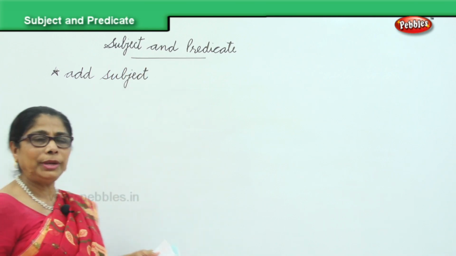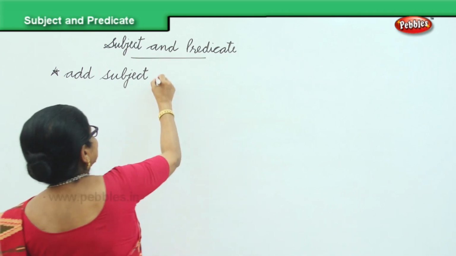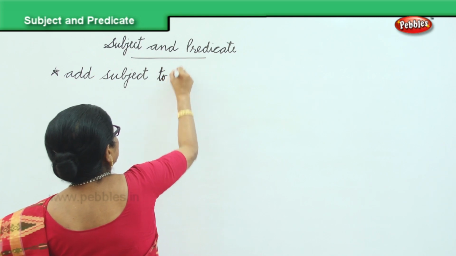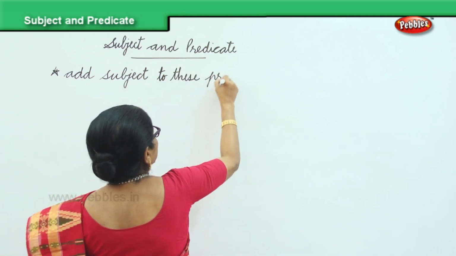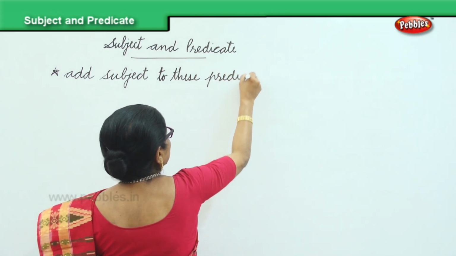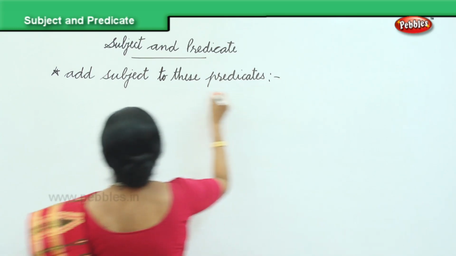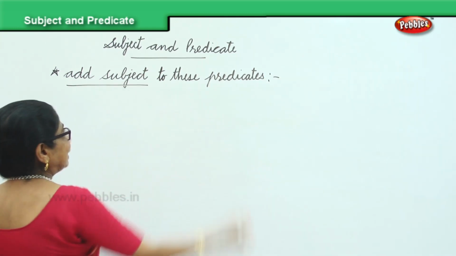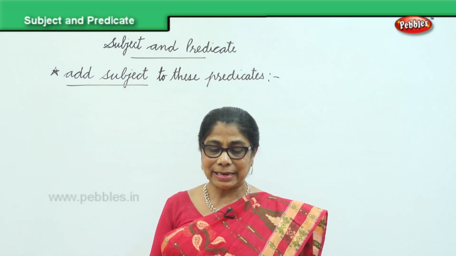This time you will supply subjects to these predicates. So the main thing is adding subject. I'll write half the sentence.